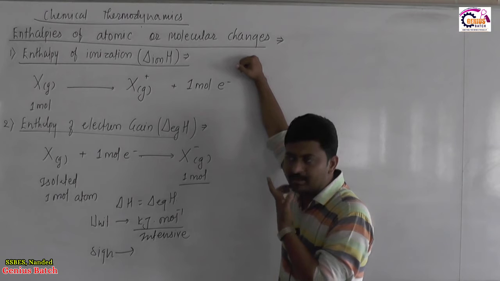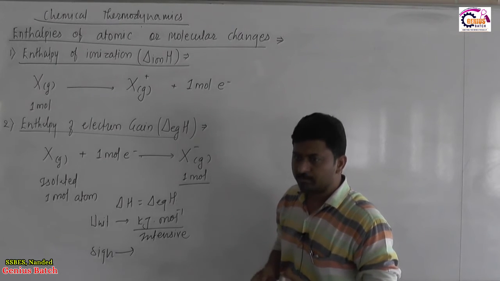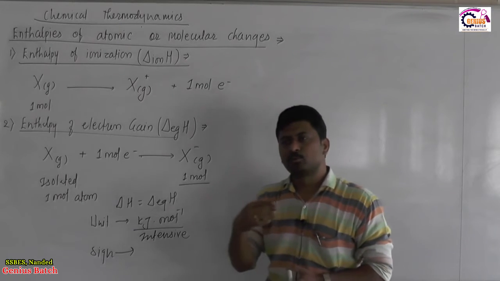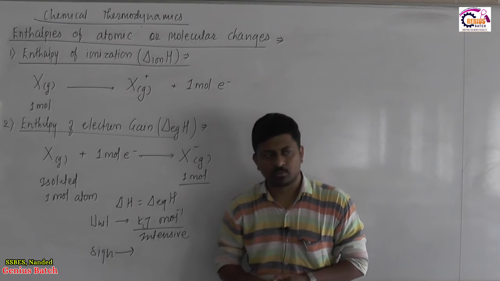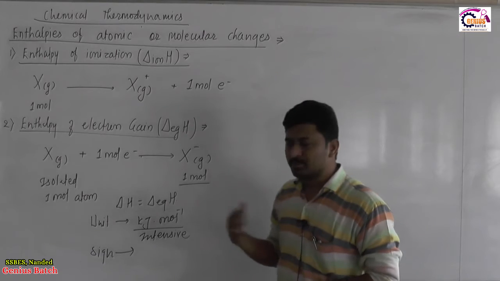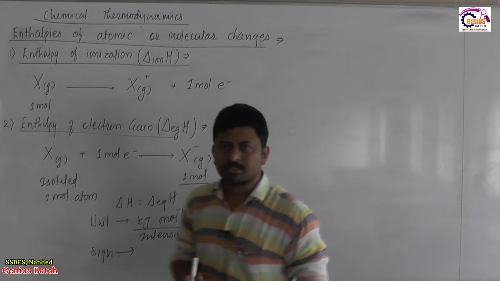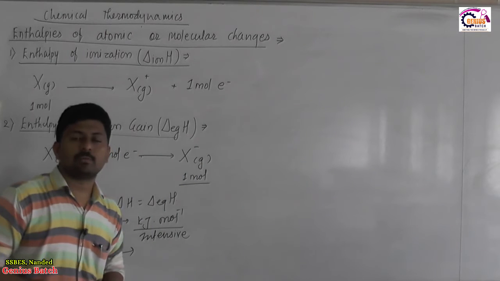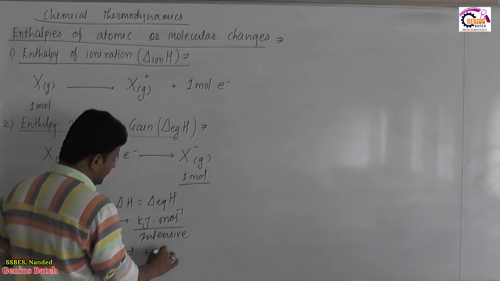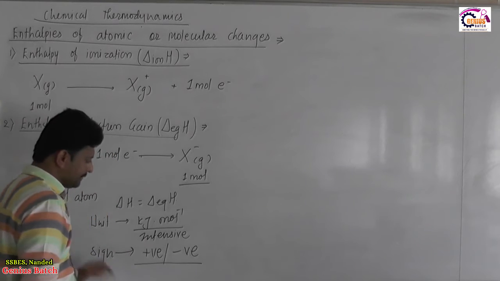To such an element, when we add electron, we have to add the electron forcefully. And whenever electron is forcefully added to a certain material, we need to provide energy from an external source. So as a convention, we can say this process involves absorption as well as emission of heat. Both the possibilities are there, and because both are there, the sign for electron gain enthalpy, in some cases it is positive, in common cases it is negative.